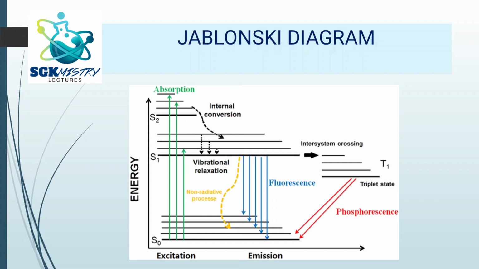Now there is phosphorescence, what we are talking about. So here there is intersystem crossing. So from the S1 state, the molecules can go to the T1 state, that is the triplet state. So after they go to the triplet state, they come back slowly, that is they come back to the S0 state, that is the ground state. Slowly means it's not too slow, okay, but compared to fluorescence it is slower. So this is called as phosphorescence.